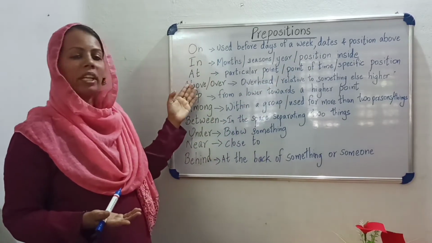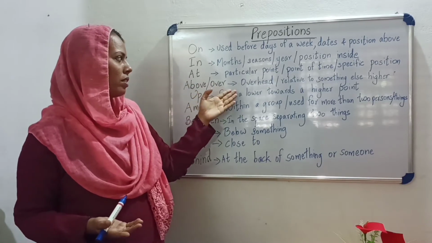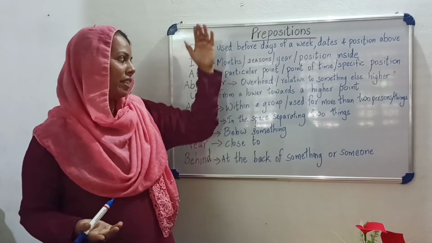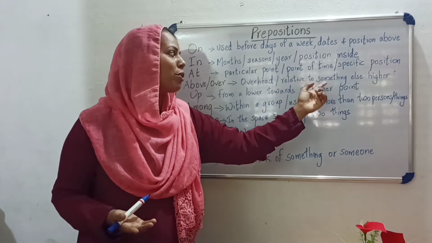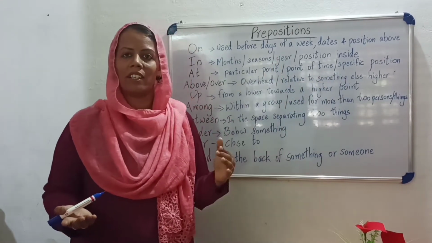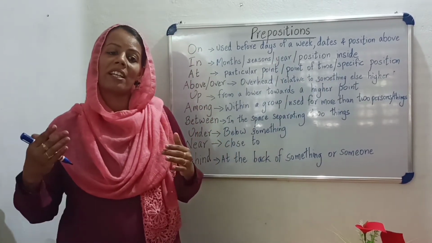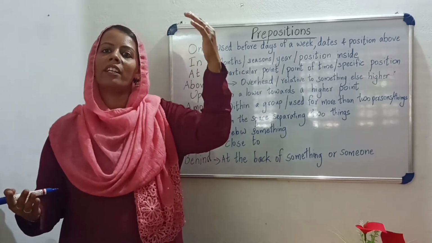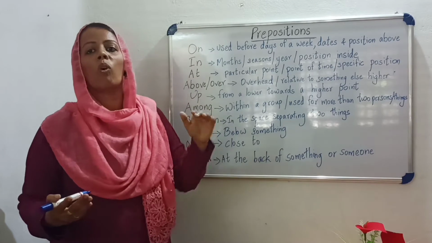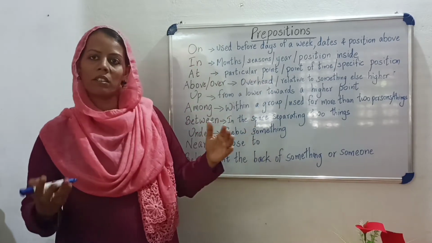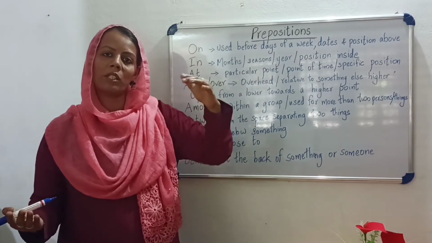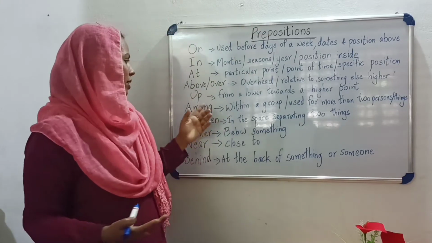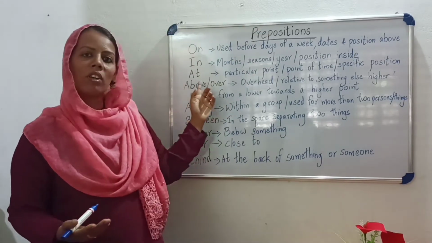Look here, next one is above or over. Means overhead or relative to something else higher. For example, the birds are flying over the trees. Over the trees. Relative to the trees, the birds are above. Over the trees. Okay, that's the above or over.